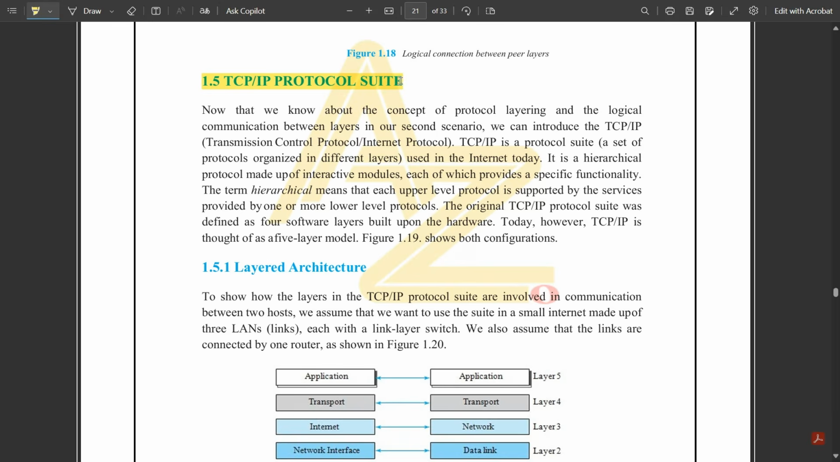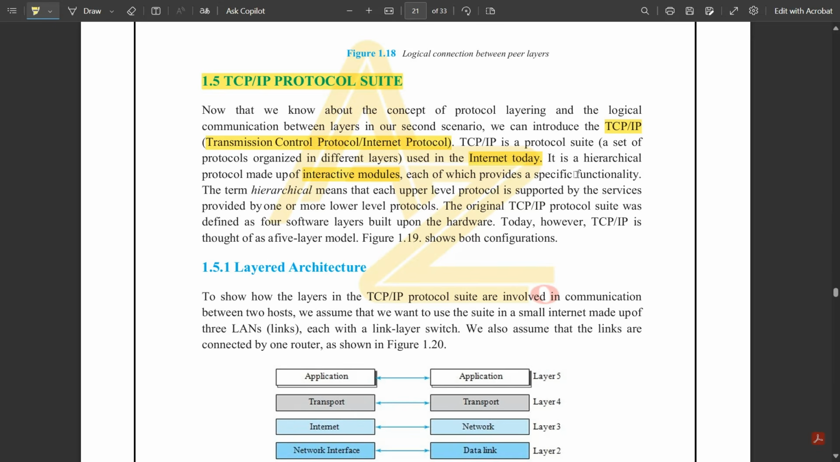TCP/IP protocol suite. Now that we know about the concepts of protocol layering and logical communication between layers, we can introduce TCP/IP, that is called Transmission Control Protocol or Internet Protocol suite. This suite, which is a set of protocols organized in different layers, is used in the uppercase Internet today. It is a hierarchical protocol which is made up of interactive modules, each of which provides a specific functionality. It would have a different set of modules.